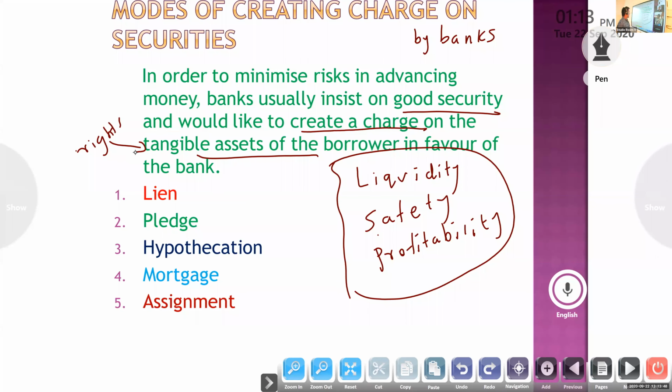Okay, so these are the important methods of creating charge by the banks: lien, pledge, hypothecation, mortgage, assignment.